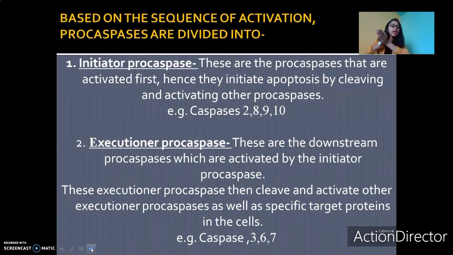One is they go and help their friends, which means they cleave and activate the other executioner procaspases. The other, most important thing is that they cleave the specific target proteins in the cells. Only when these specific target proteins are cleaved does the process of apoptosis occur. Examples of executioner procaspases are caspases 3, 6, 7, etc.